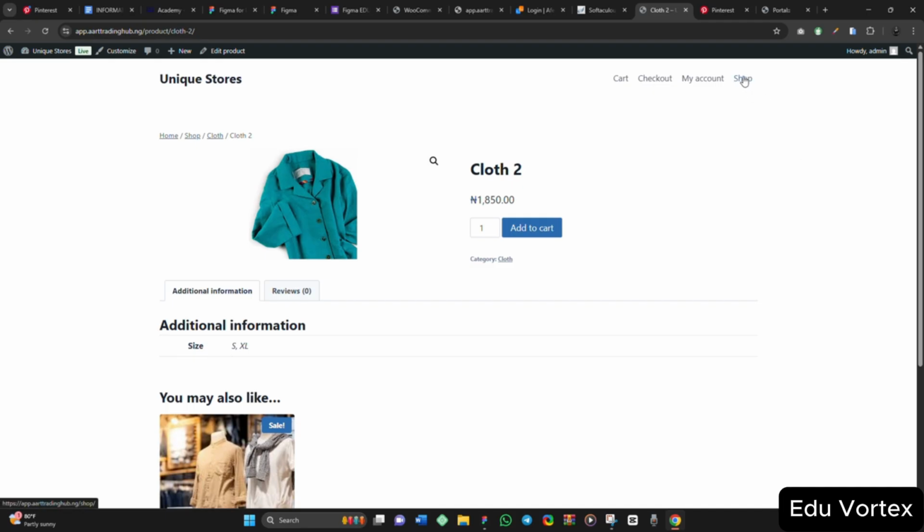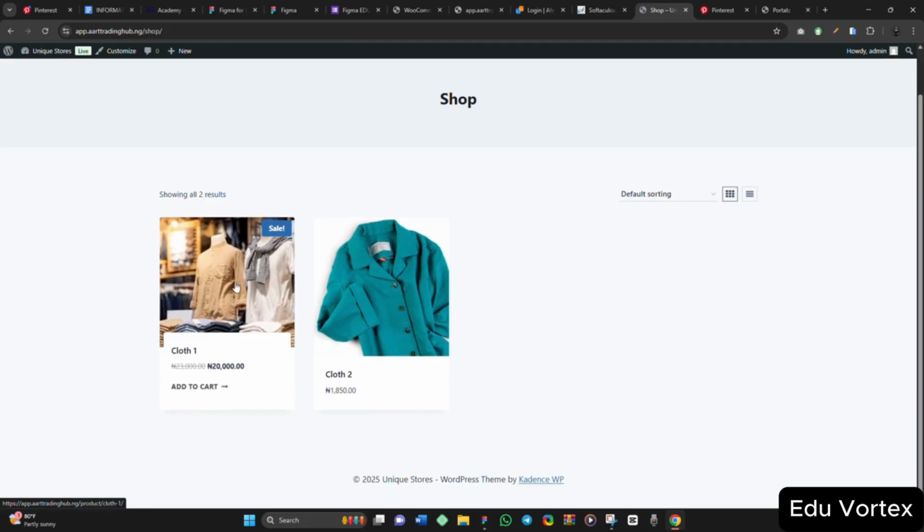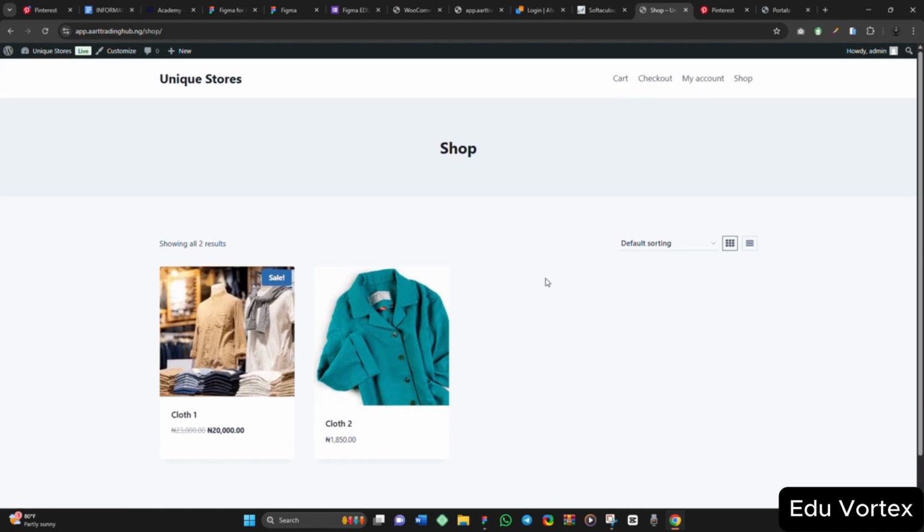So let's click on shop here to see our shop. Yes. So these two products we just added, it will be showing here. You see, the products are showing already on our shop page. We are still going to come back to customizing your shop page, your simple home page for your e-commerce. But this is how you are going to add a simple product on WooCommerce.